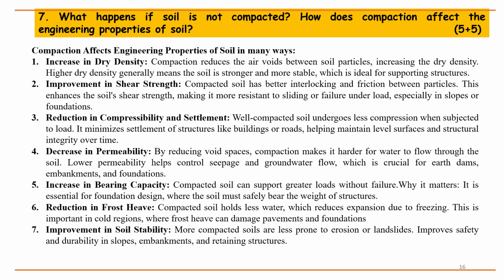Compaction affects the engineering properties of soil in many ways. Increase in dry density: compaction reduces the air voids between soil particles, increasing the dry density. Higher dry density generally means the soil is stronger and more stable, which is ideal for supporting structures. Improvement in shear strength: compacted soil has better interlocking and friction between particles. This enhances the soil's shear strength, making it more resistant to sliding or failure under load, especially in slopes or foundations.